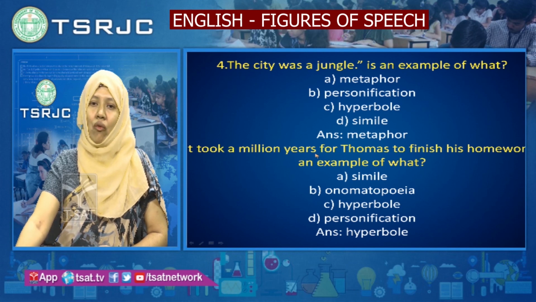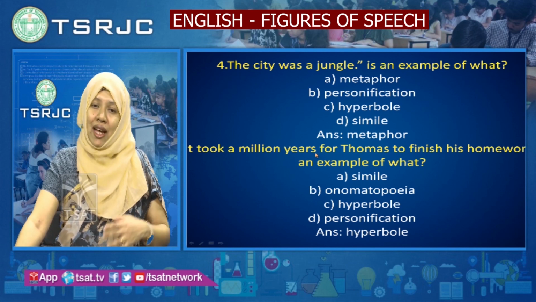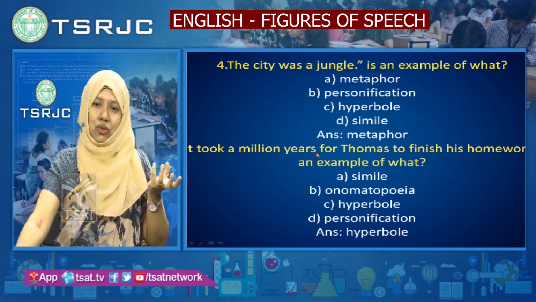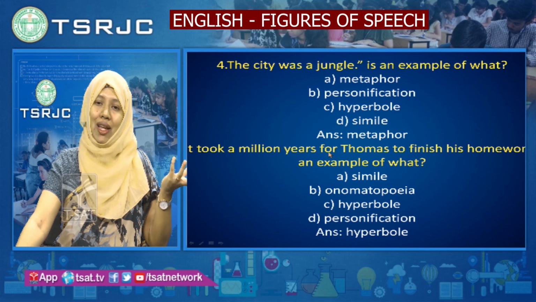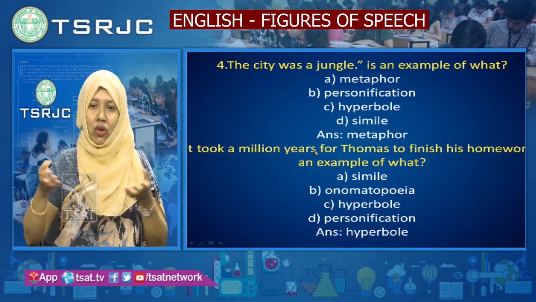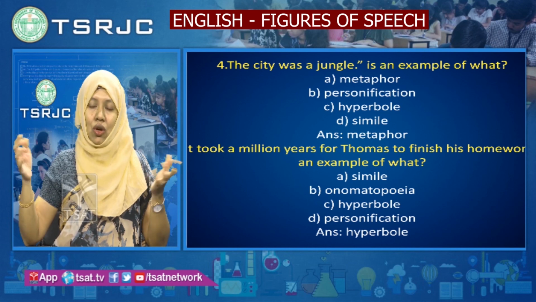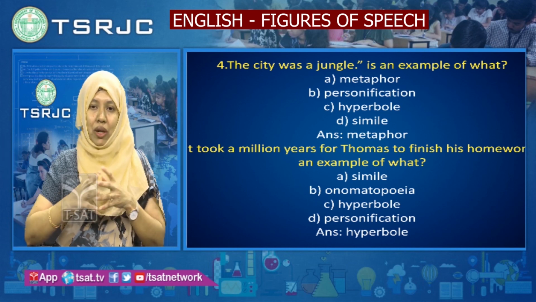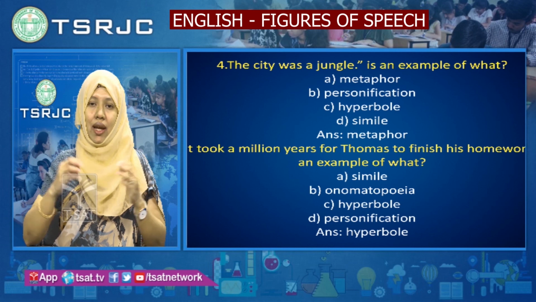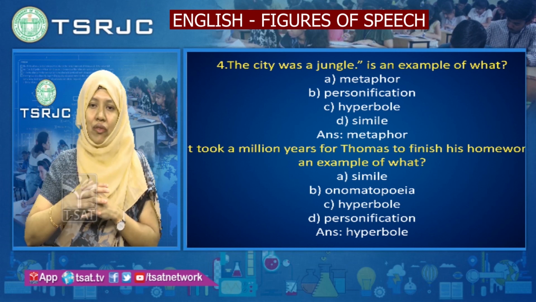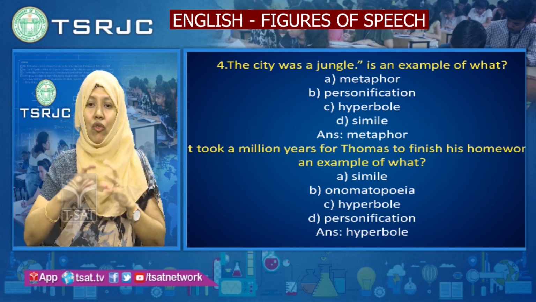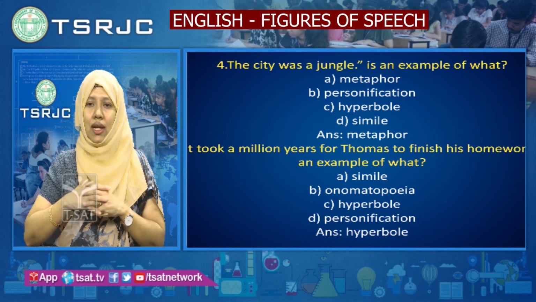Here we are exaggerating: he took a lot of time. He took two or three hours or days to complete the work, but we are overstating and saying it took millions of years. Wherever such over-exaggeration is there, it is called hyperbole. So hyperbole is the correct answer.